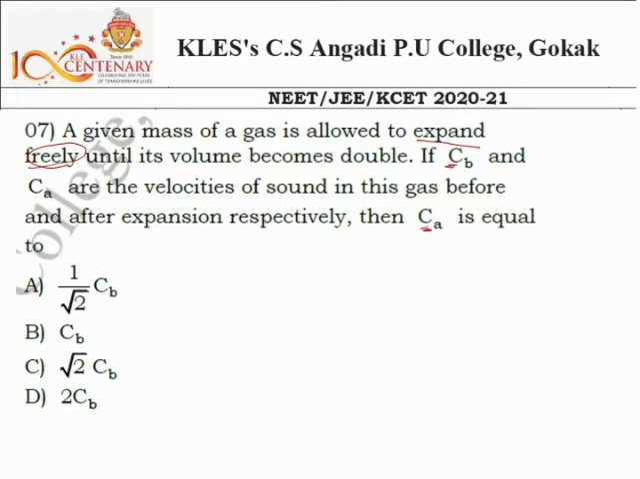Before the expansion and after the expansion, it will be the same. So Ca is equal to, we should write Cb. So option B is correct, right?